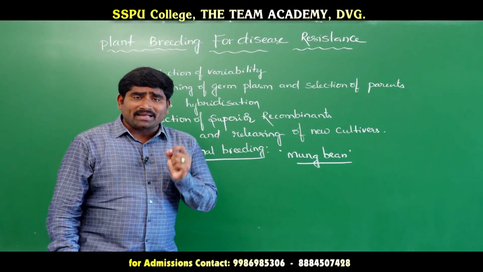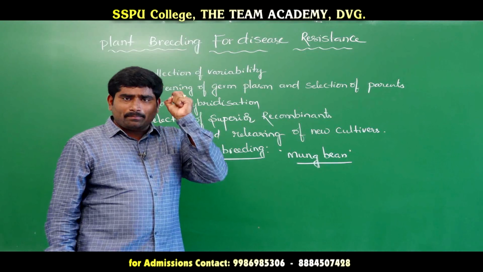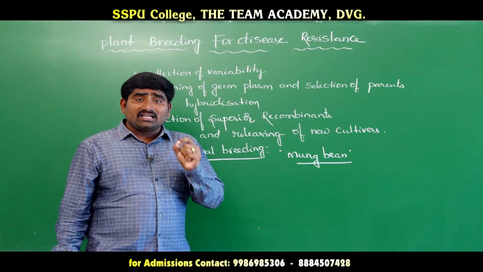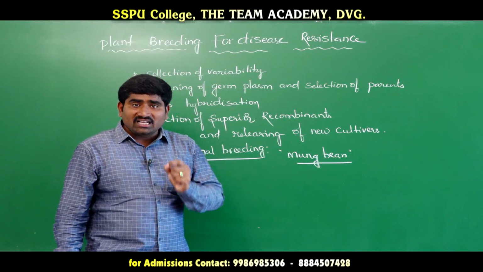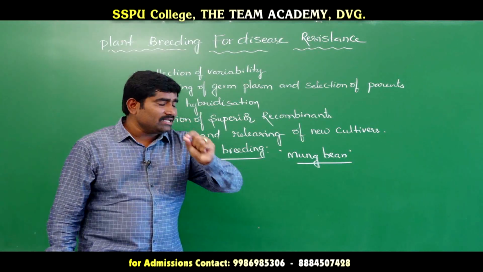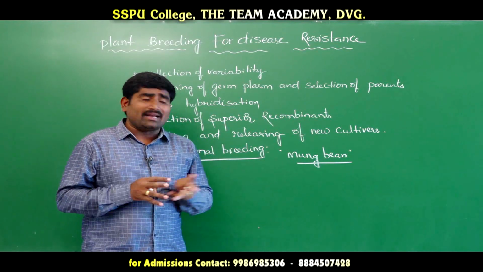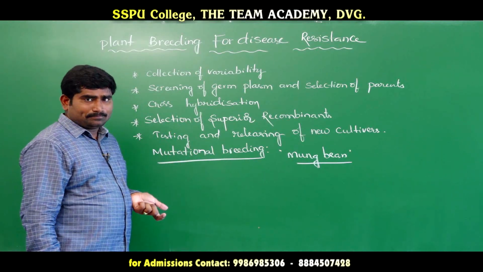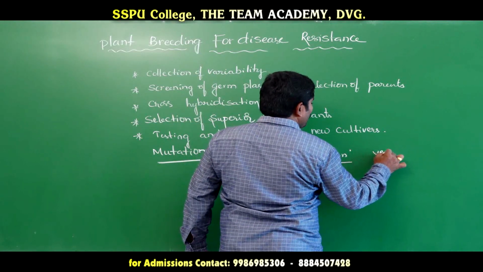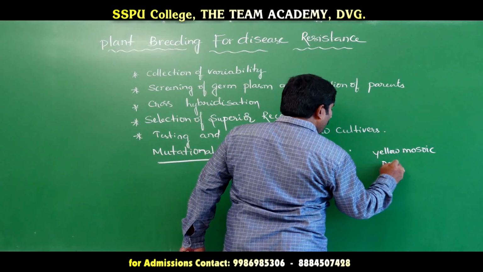Mutational breeding means obtaining a change in the phenotype of a gene or of a plant by using induced mutations or artificial mutations. If you induce mutations using artificial mutations and change the phenotype, then it is called what? Mutational breeding. The example is the mung bean, which is resistant to yellow mosaic virus and powdery mildew.